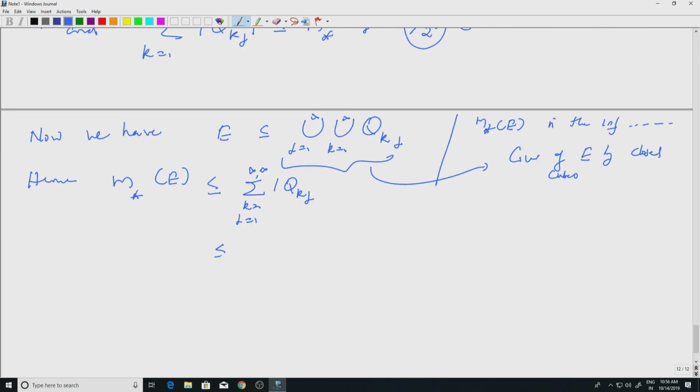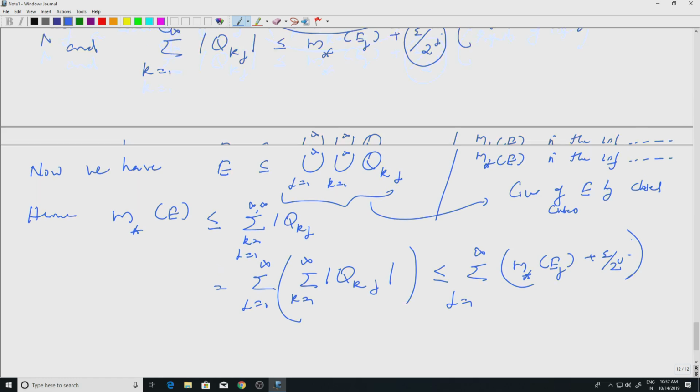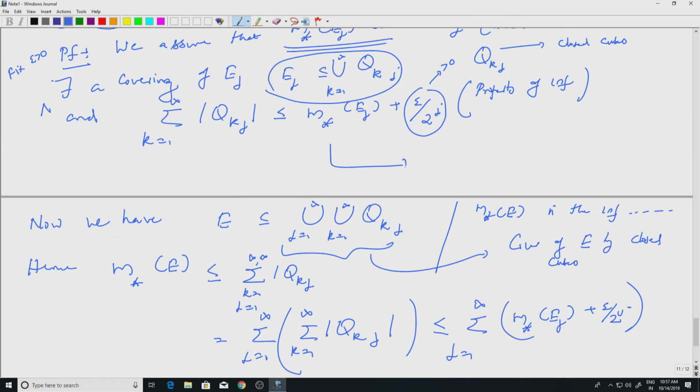But this is less than or equal to, because I know, okay, so let me write one more time so that this is clear. So, this is nothing but summation j equal to 1 to infinity, summation k equal to 1 to infinity mod Q_kj. But this quantity is less than or equal to, so we chose those covers with some property, right. So, this is less than or equal to summation j equal to 1 to infinity m star of Ej plus epsilon by 2 to the j, right. So, that is how, remember, this is how we chose it, right.